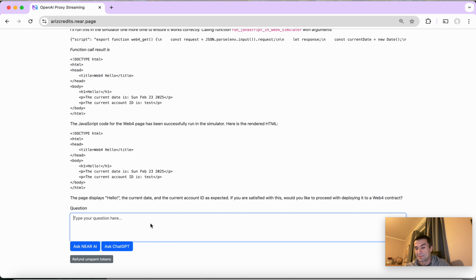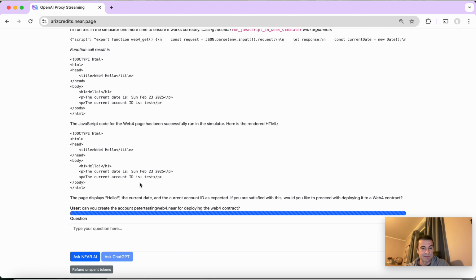an account where we can deploy this web4 page. So can you create the account, let's call it Peter testing web4 near, for deploying the contract. And let's try ChatGPT for that then.